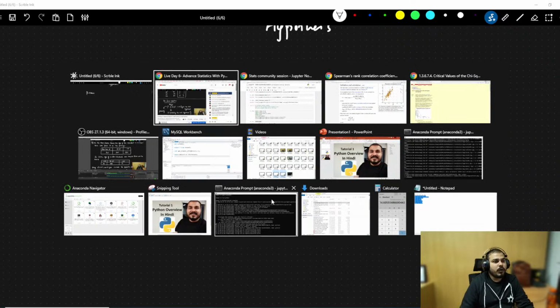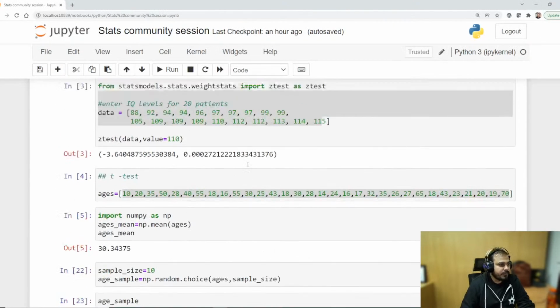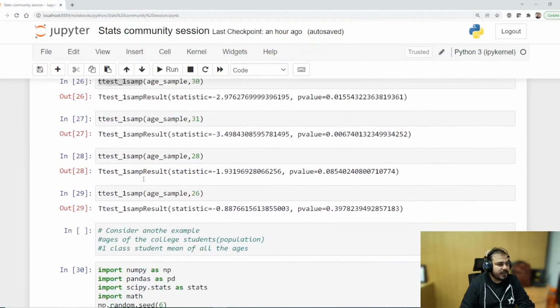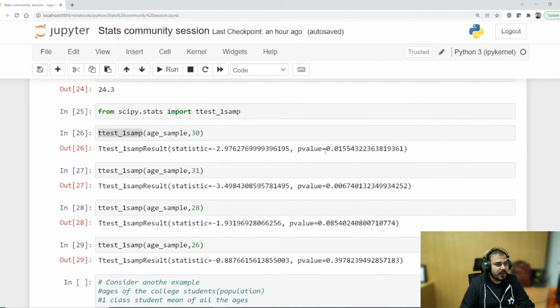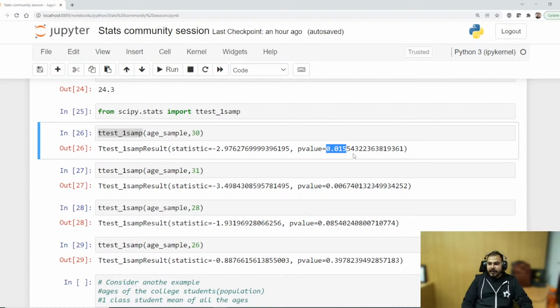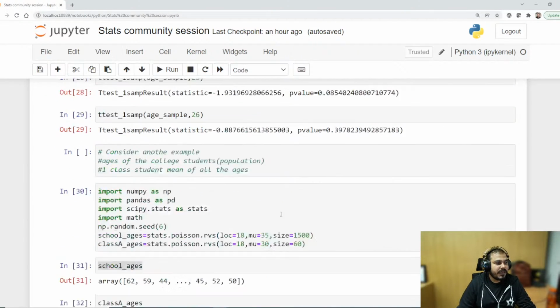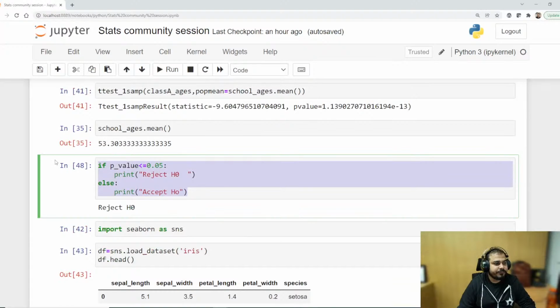So here also, if I go and see with respect to the coding, let's say in this particular case, I'm getting 0.015, what does it indicate? We have to reject the null hypothesis. So here also I will just write a condition saying that this condition will work over here. Okay, same condition.